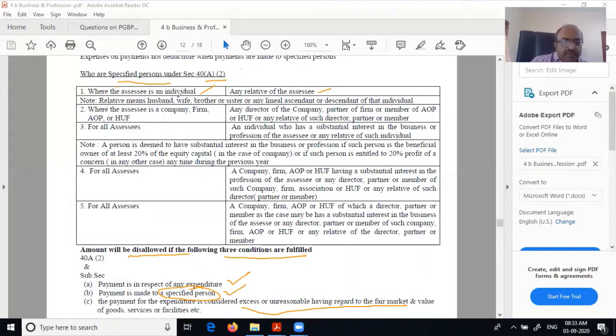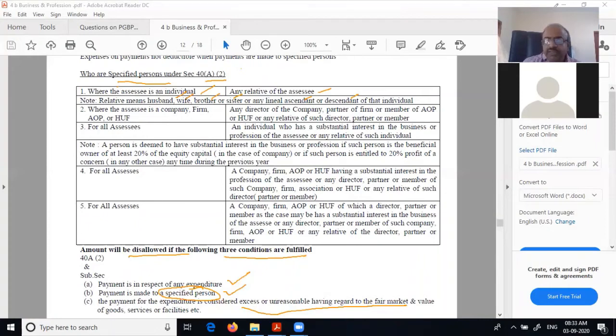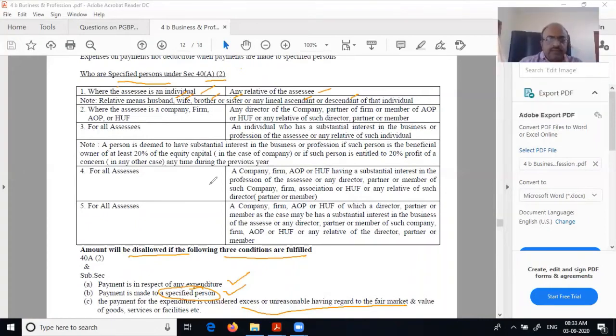Relative means husband, wife, brother, sister, any lineal ascendant or descendant of that individual.